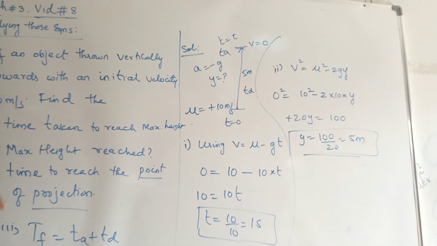Time of ascent is the time taken by a body to go upward to reach the highest point, 1 second, and time of descent is the time taken to reach the bottom position from the highest position, again 1 second, which is equals to 2 seconds.